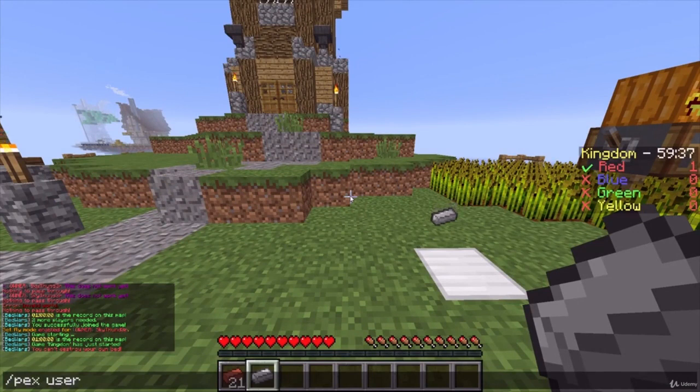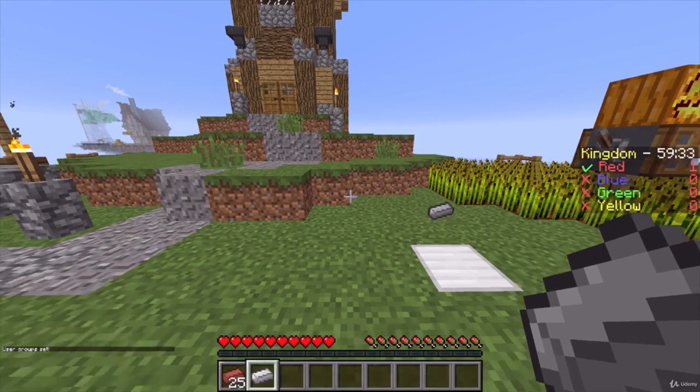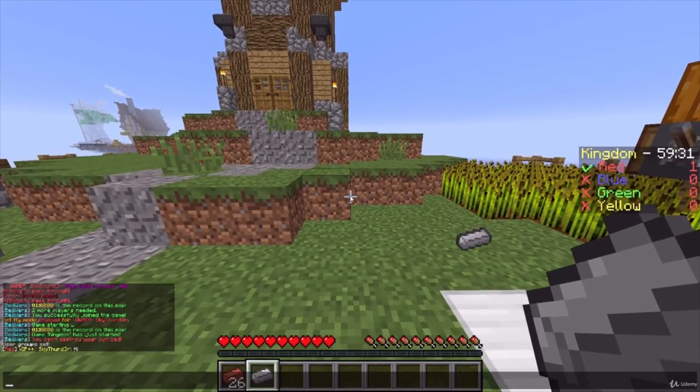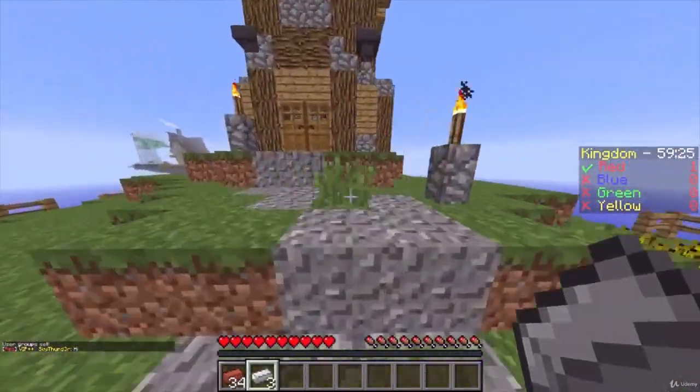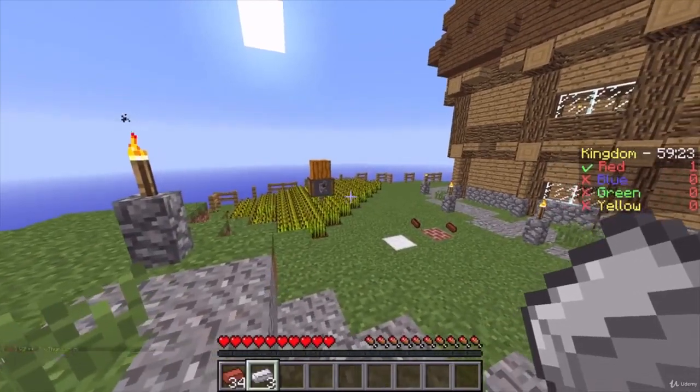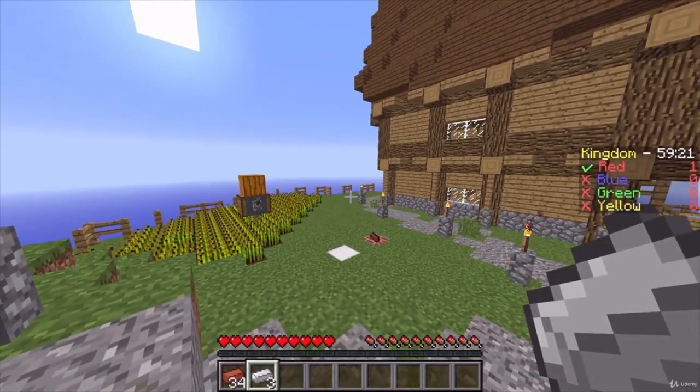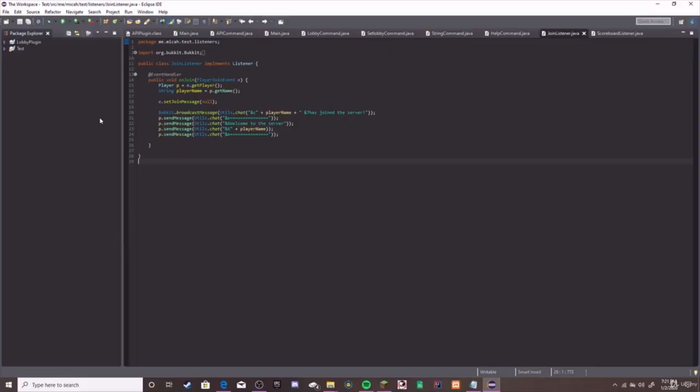So I can do PEX, user, Sky Thunder, group, set, and then we can do VIP++, and then I can say hello. And as you can see, I have a prefix that is my rank. So that is the configuration section, but now let's go look at the development section. This is the plugin development part of the course.